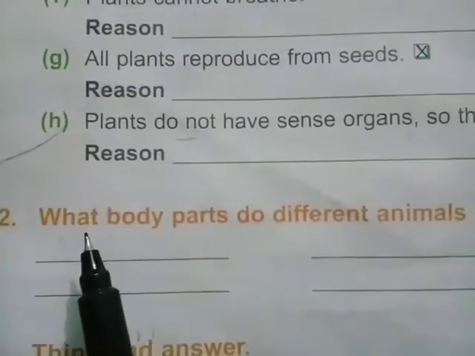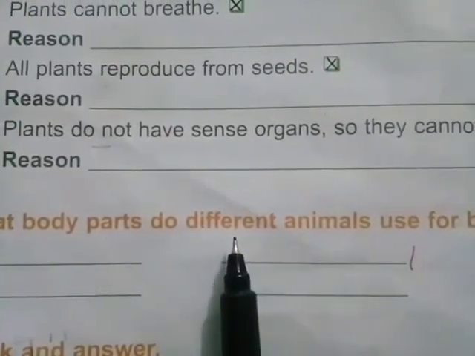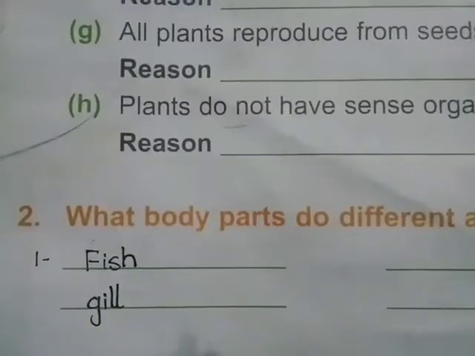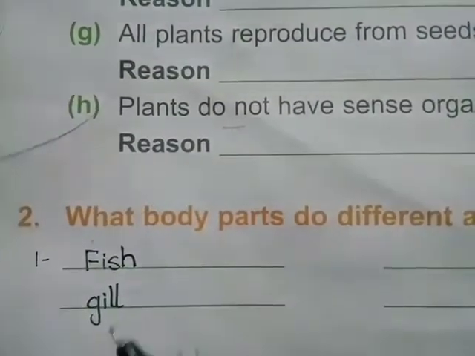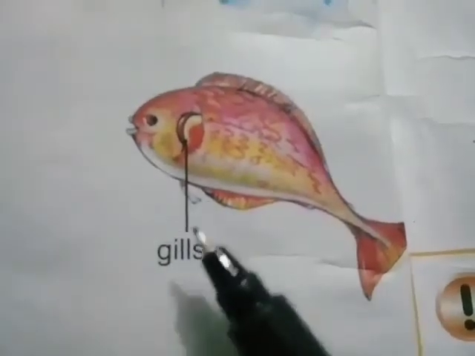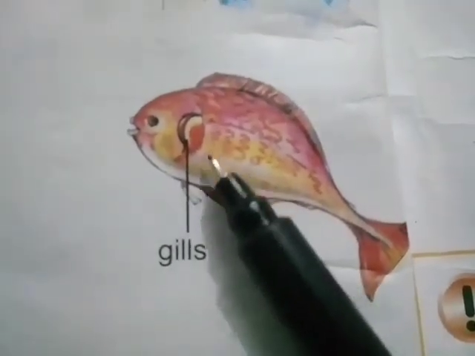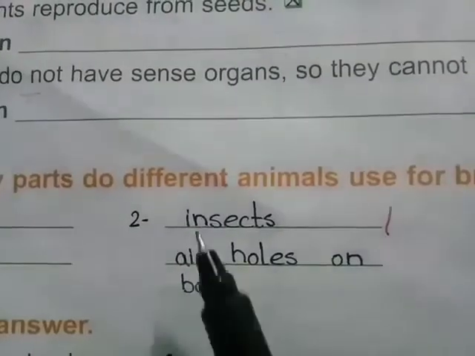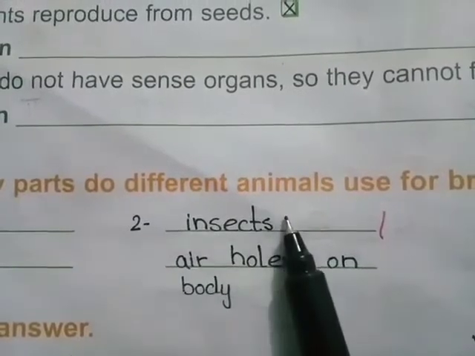Question number 2 is what body parts do different animals use for breathing? The first animal is fish and fish use gills for breathing. Look in this picture, fishes breathe through their gills. With the help of gills, they exchange gases.